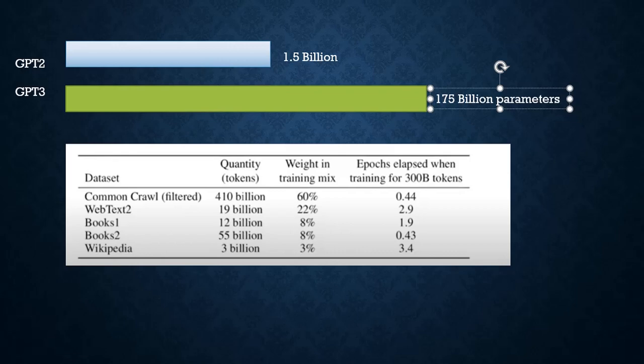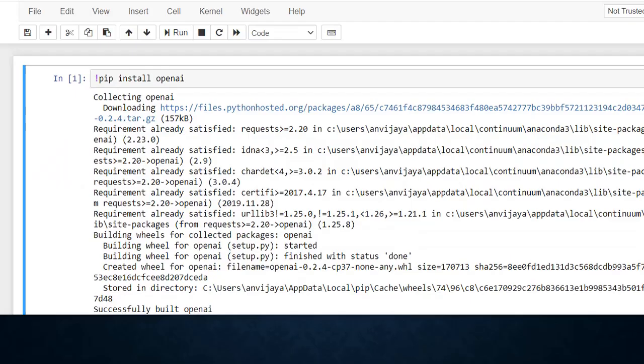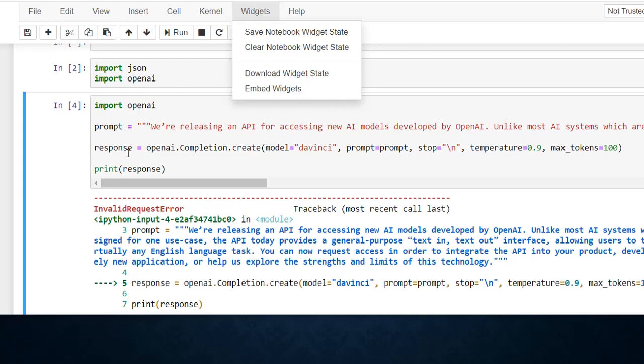I'll show you the demo of what features the GPT-3 model has. Also, I will show you how to install OpenAI in Jupyter Notebook. We will see that in the next session. This is the syntax that we need to use to install OpenAI in Jupyter Notebook: pip install openai. Once you execute this code, it will download all the libraries related to OpenAI. And the next thing is the code that we have to call this model, DaVinci,